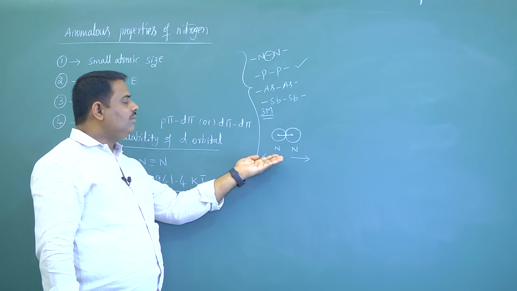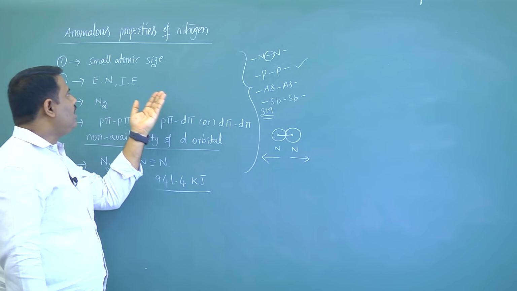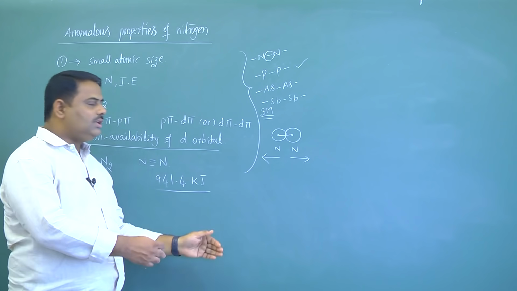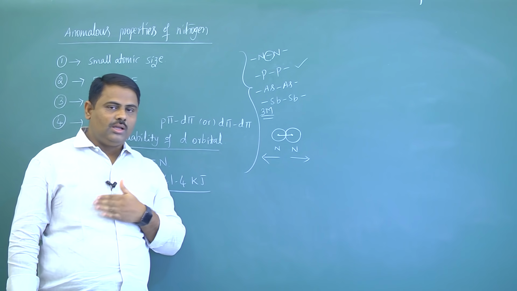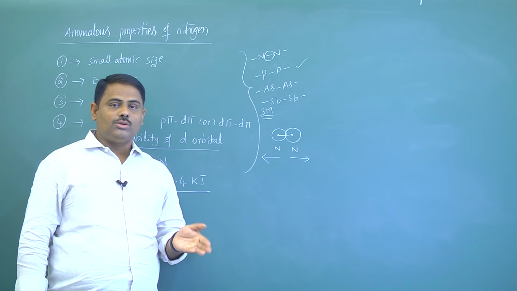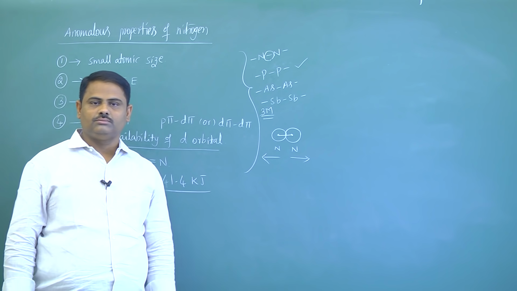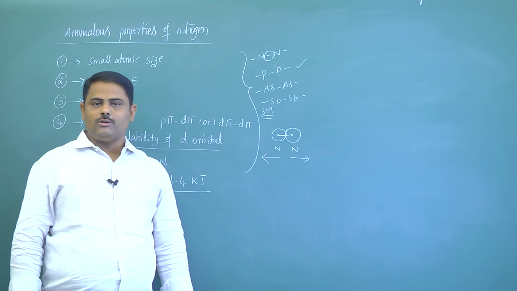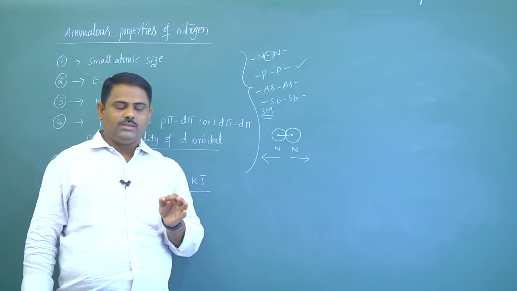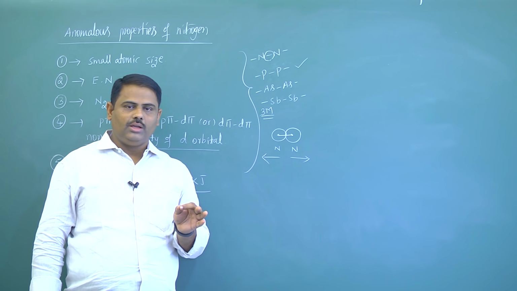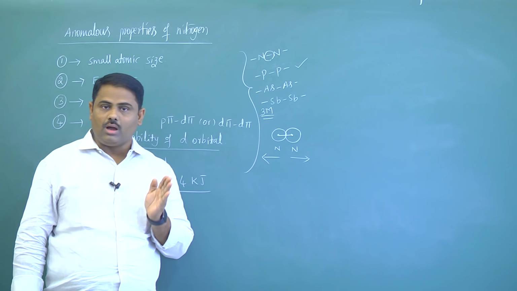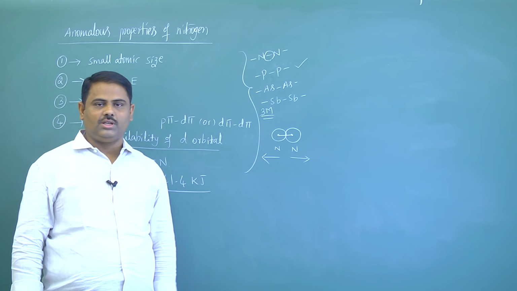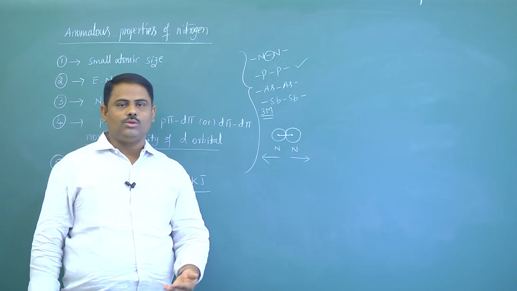So this one also we can consider as an anomalous property of nitrogen. Among all these elements, except nitrogen, all the remaining elements can show allotropy, or they have allotropic modifications. What is allotropy? The same element available in different physical forms is called allotropy. This is not possible for nitrogen. The rest of the elements can show allotropy.